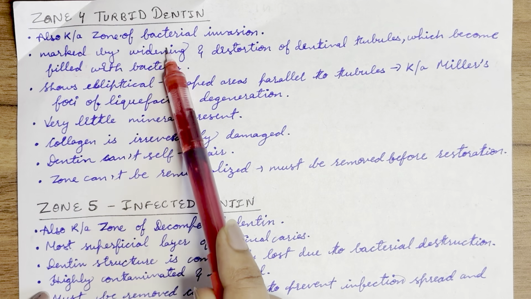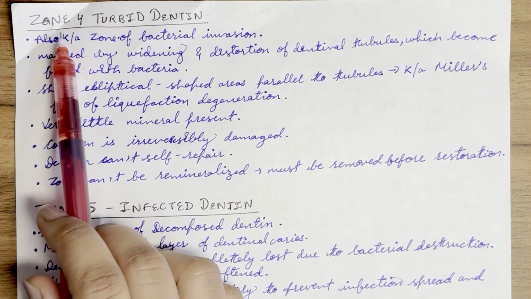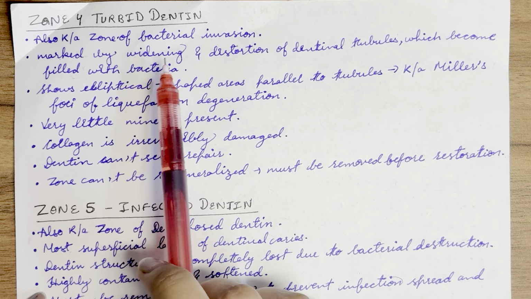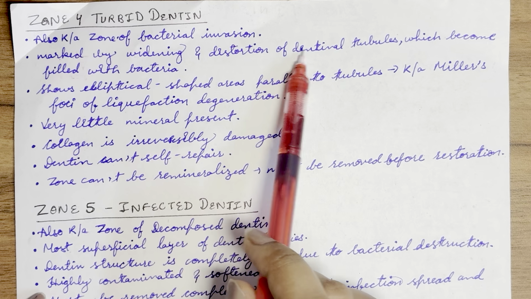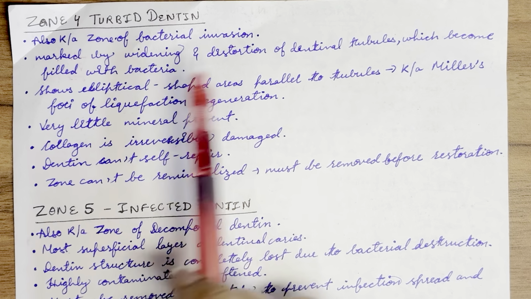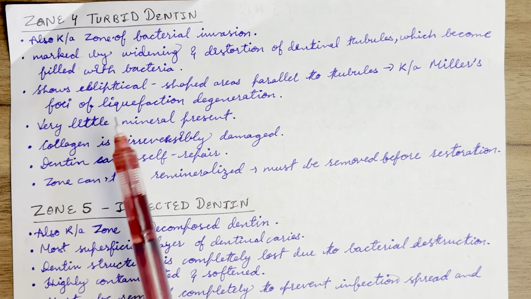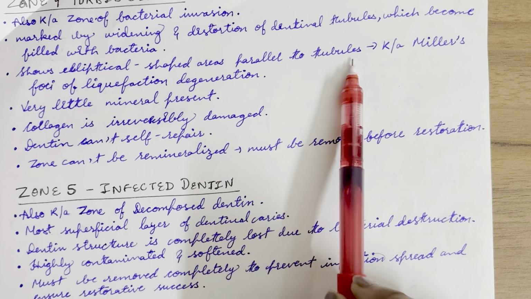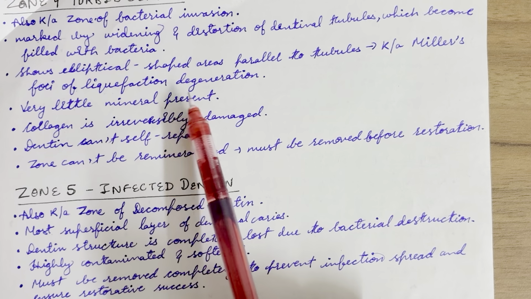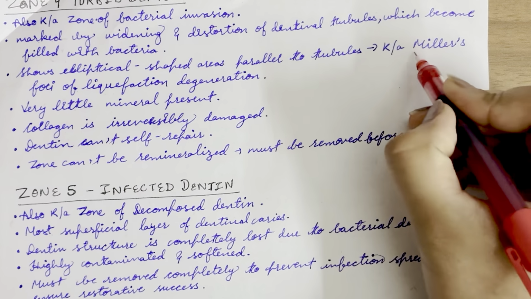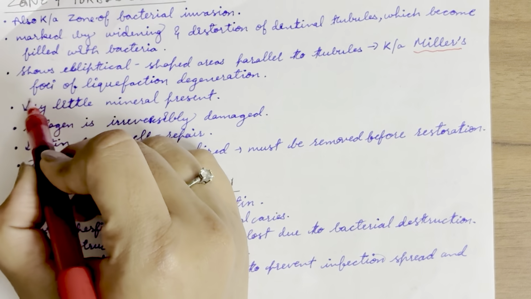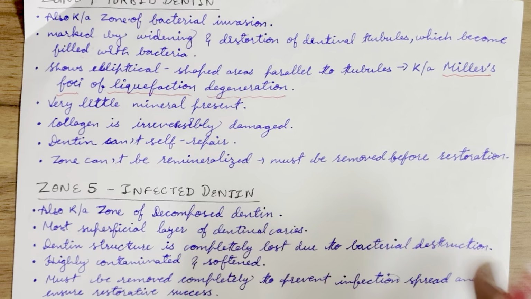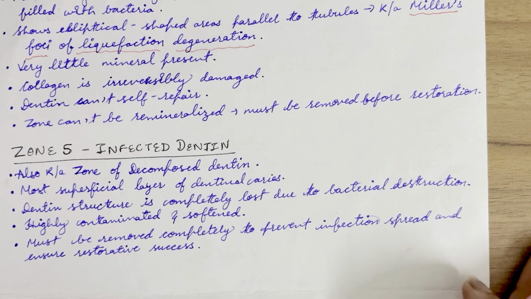It is also known as zone of bacterial invasion. In this zone, bacterial invasion is started, marked by widening and distortion of dentinal tubules which become filled with bacteria. It shows elliptical shaped areas parallel to tubules, also known as Miller's foci of liquefaction degeneration. Very little mineral is present.